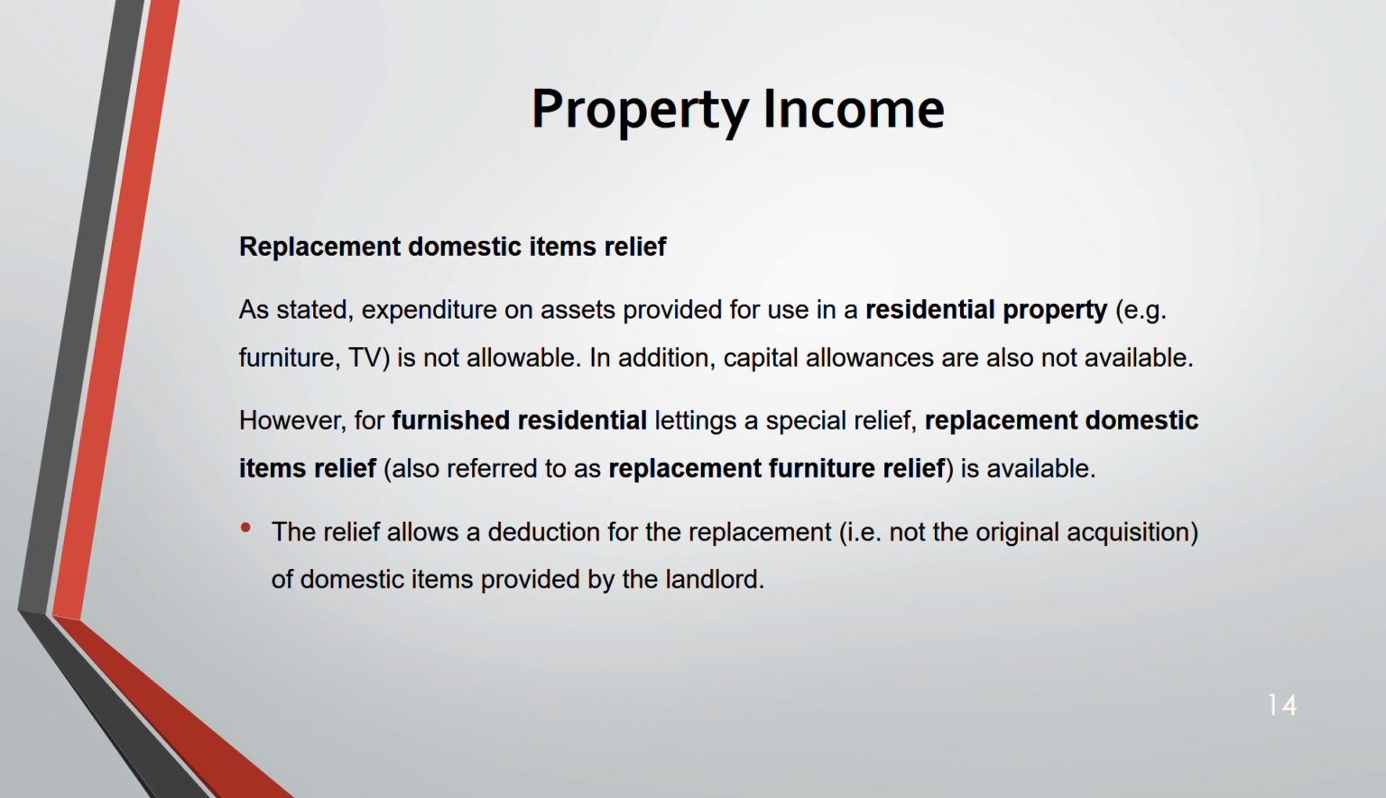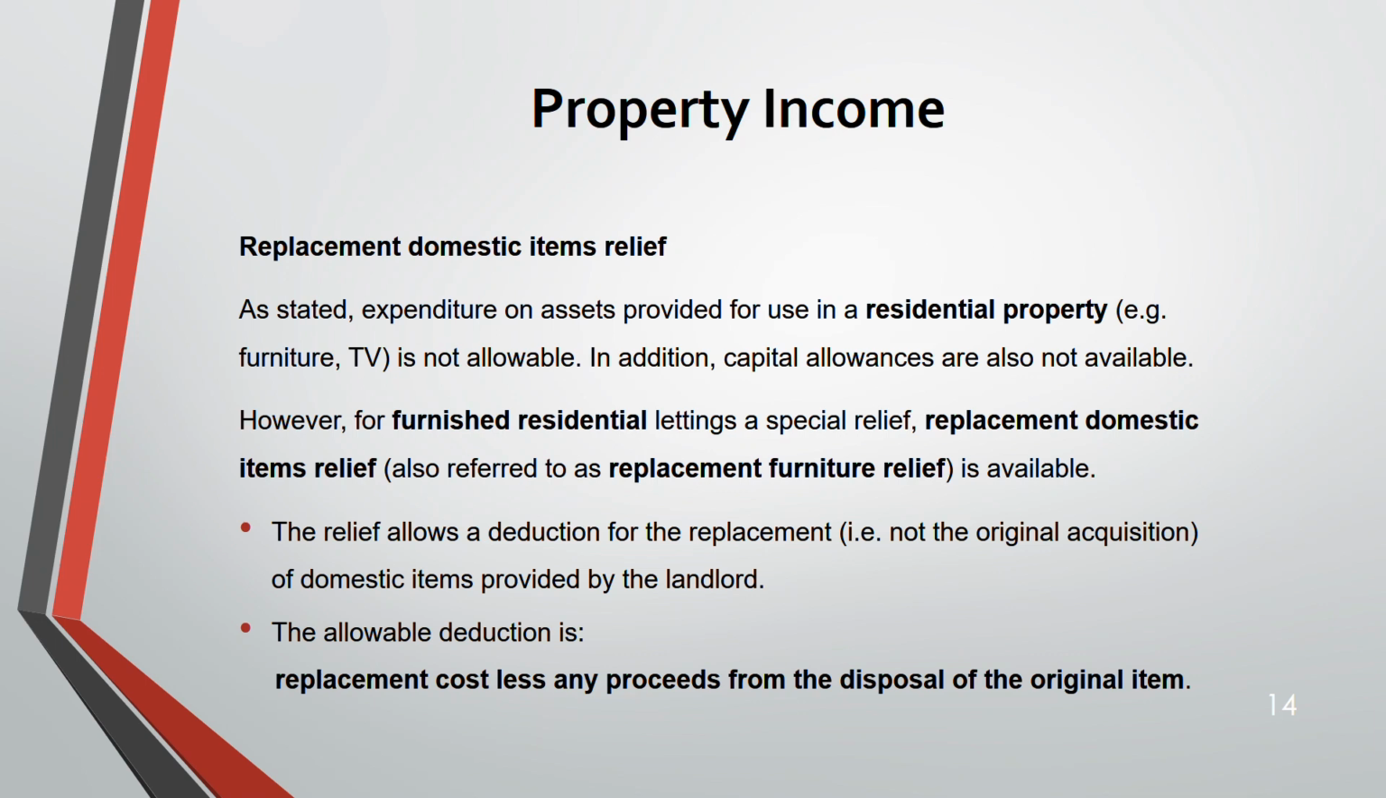Now, we'll see how this relief works. The relief allows a deduction from the replacement. So when you are replacing an asset, for example, you often have to replace a carpet or a furniture or a TV, let's say after 3 years, then from the cost of that replacement, you can deduct this relief. It is not the original acquisition. It is from the replacement cost that you deduct. These are the allowable deduction. Replacement cost less any proceeds from the disposal of the original item.